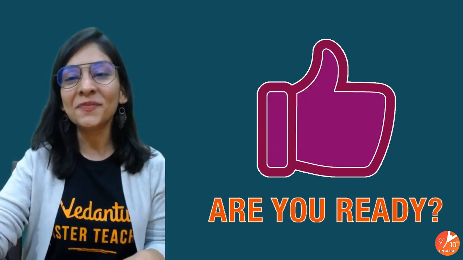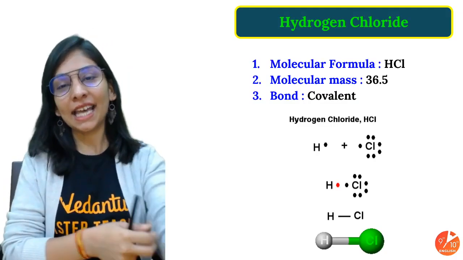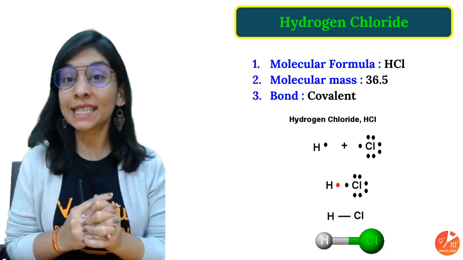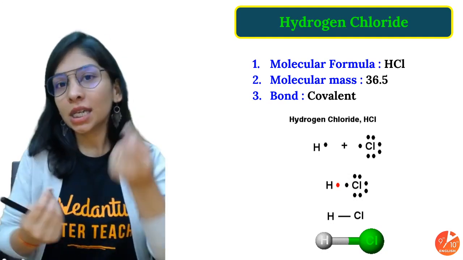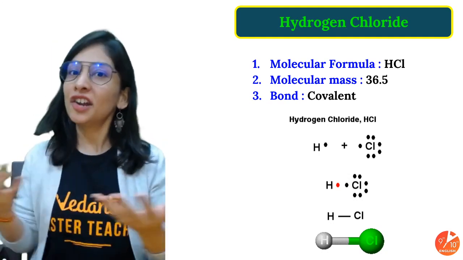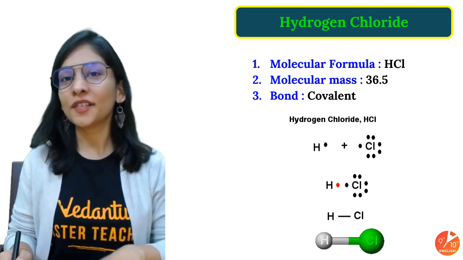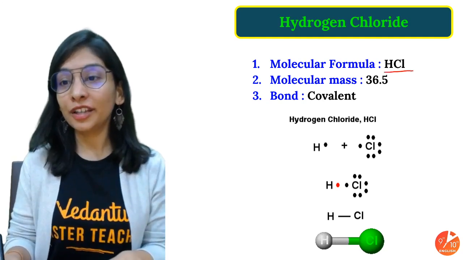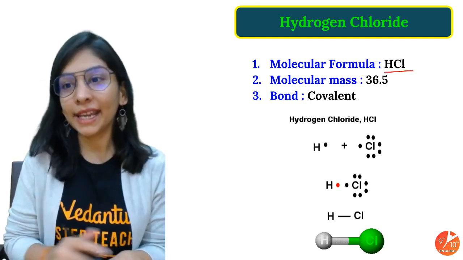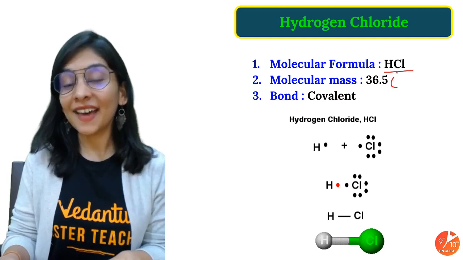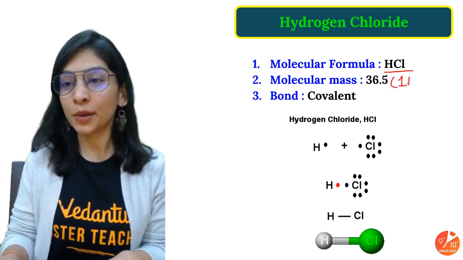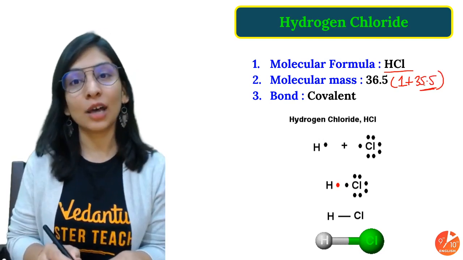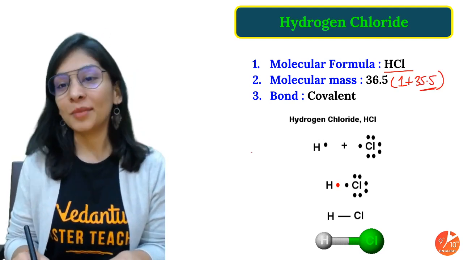All right, everyone. So on this note, let's start and let's talk about HCl. It is a very important compound, I must say. So you should know each and every detail which is important, right? So let's not miss a chance and stay till the end so that you'll be able to cover this entire chapter. The molecular formula is HCl, hydrogen chloride. What will be the molecular mass? Just add the mass of atoms involved here. Hydrogen 1 u, chlorine 35.5. We take the average atomic mass and that's how we get